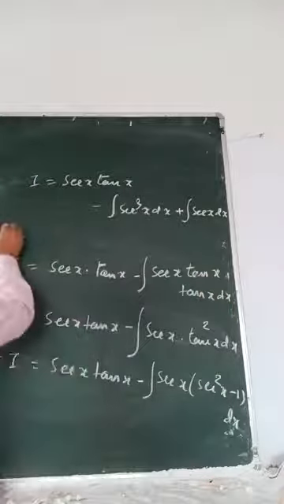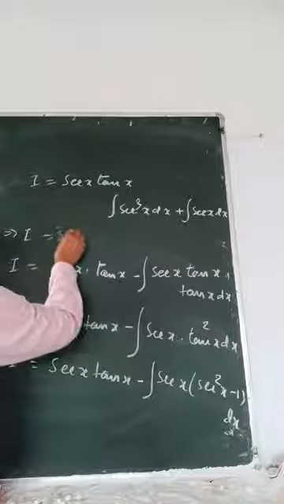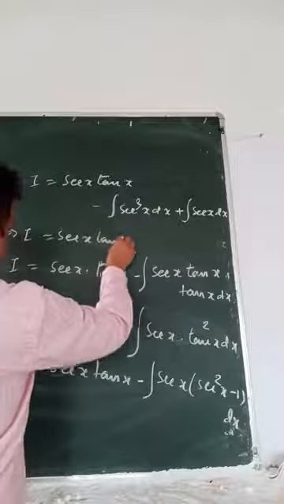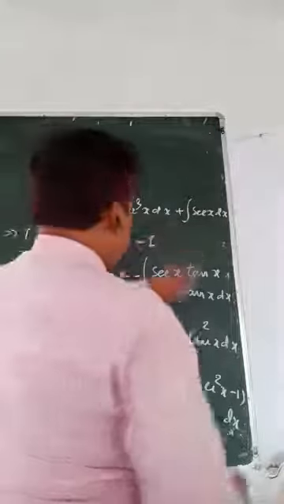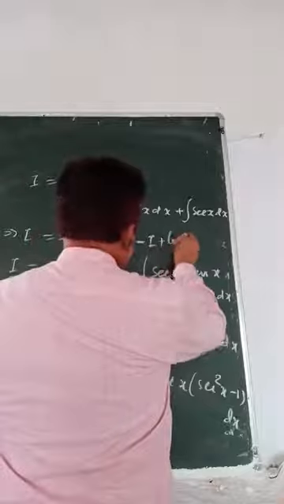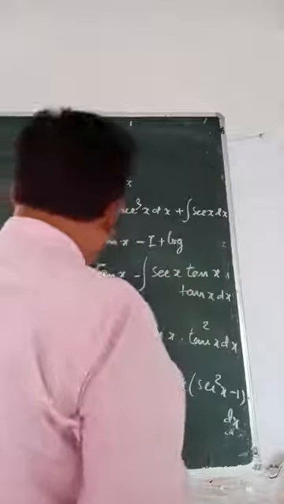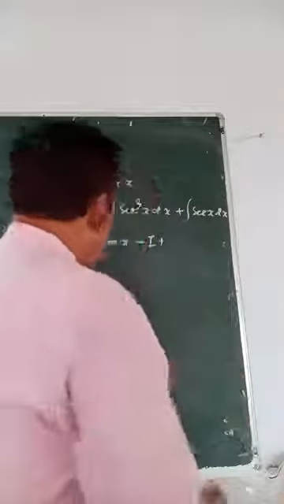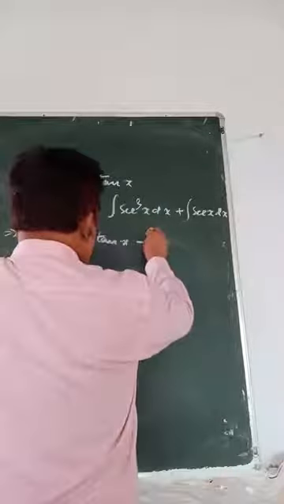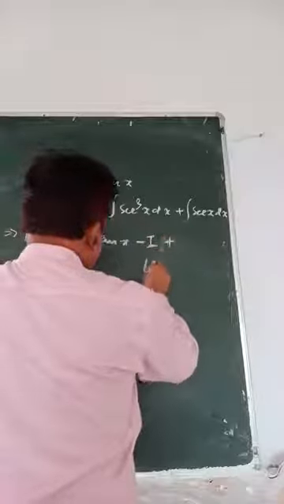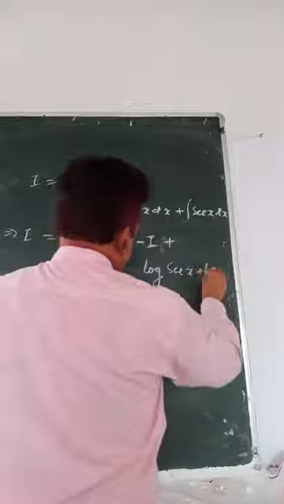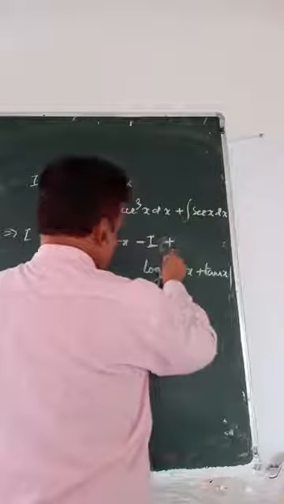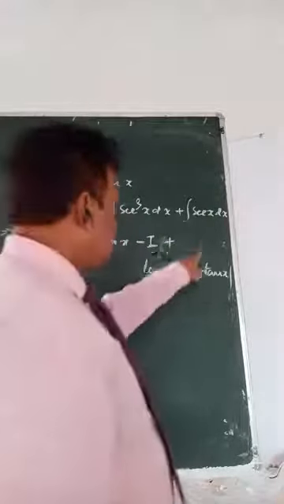So I equals sec x tan x, minus I, plus integration of sec x, which is log sec x plus tan x.